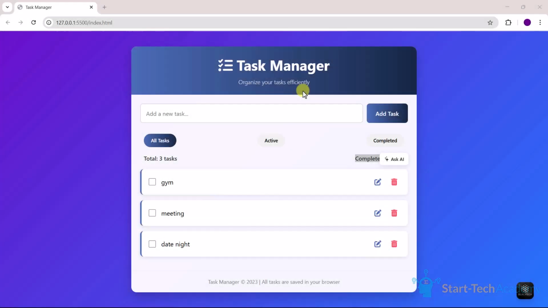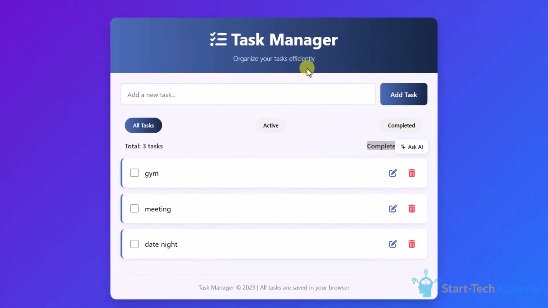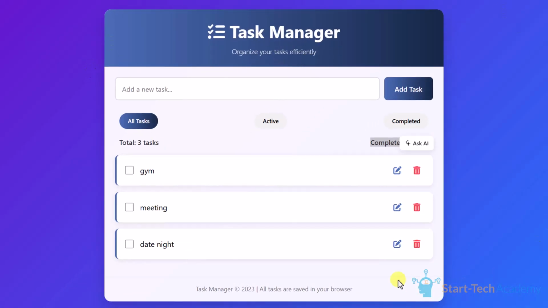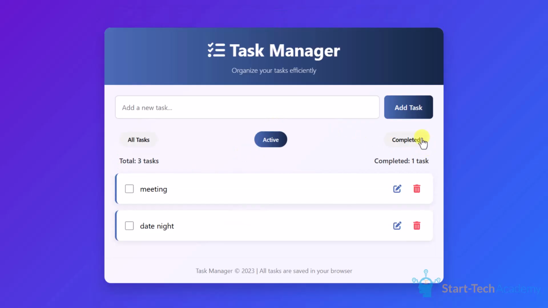Hello everyone. So this task manager that you can see, I created it in just 10 minutes using an AI tool. Look at this UI, how insanely beautiful this UI is. This is an accurate task manager where you can add your task, check them if they are completed, and visit your active tasks and completed tasks.